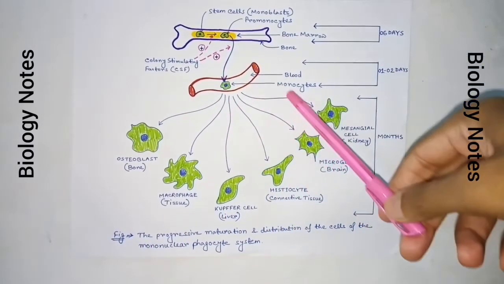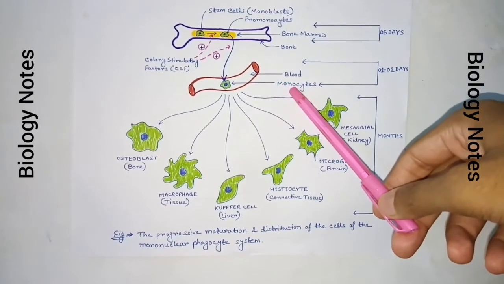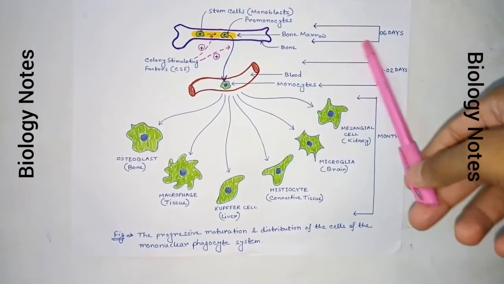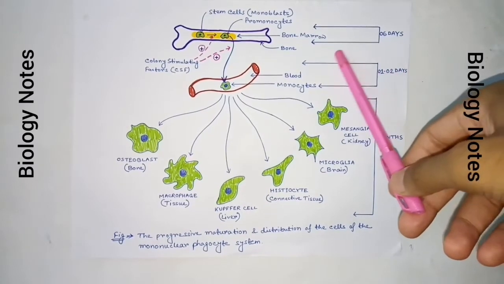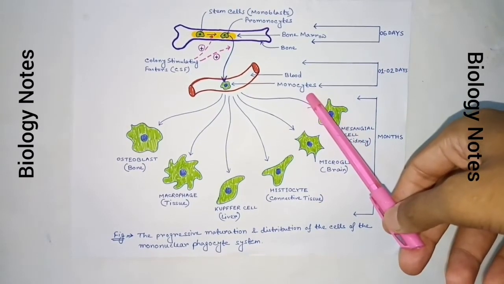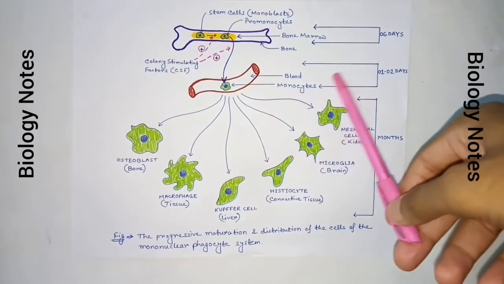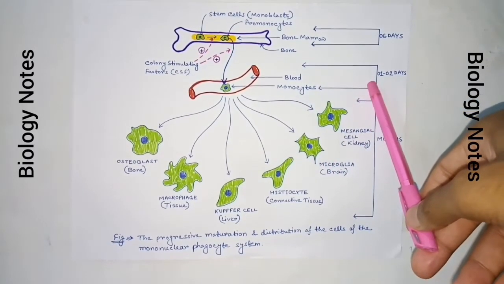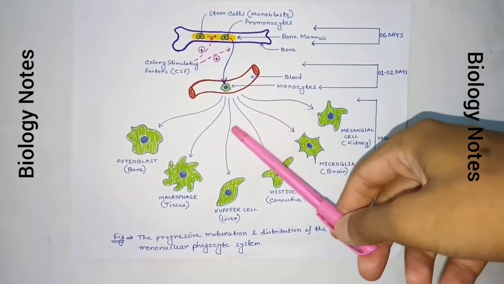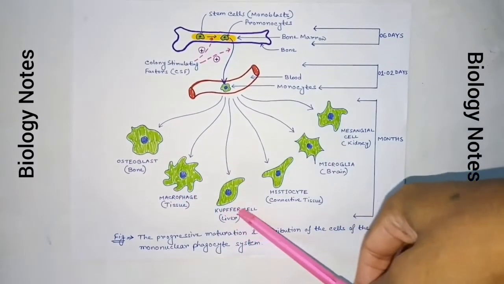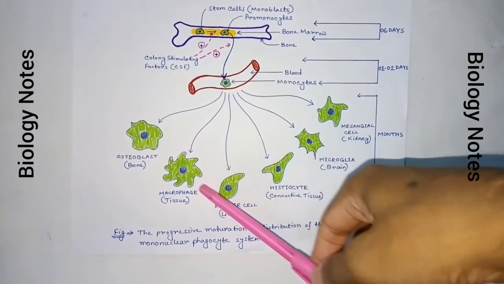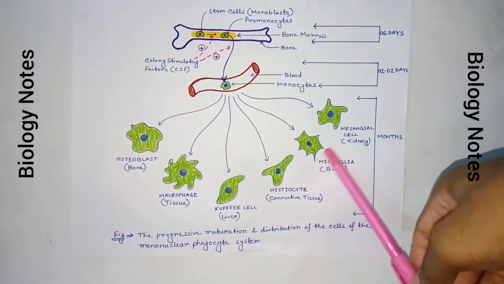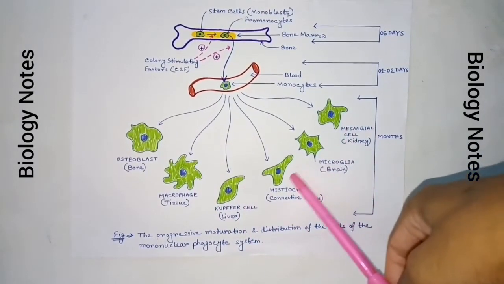Monocytes then enter the bloodstream. It takes about 6 days for a promonocyte to develop into a mature monocyte. After residing 1 or 2 days, monocytes enter tissues and develop into macrophages. Macrophage-like cells serve different functions in different tissues and are named according to their tissue location.